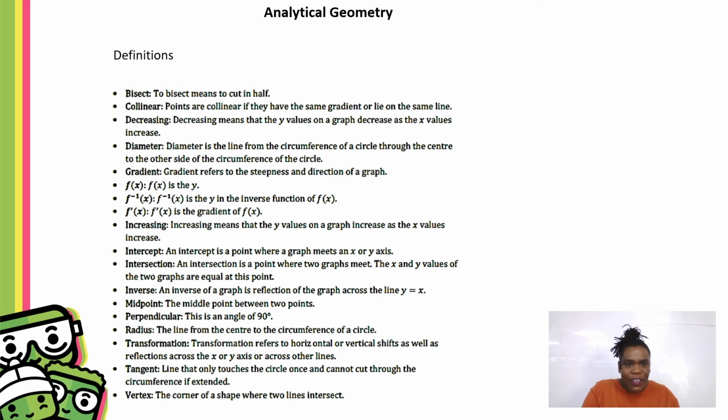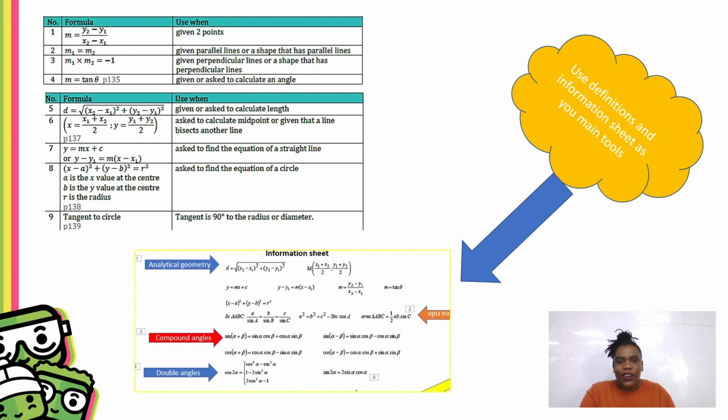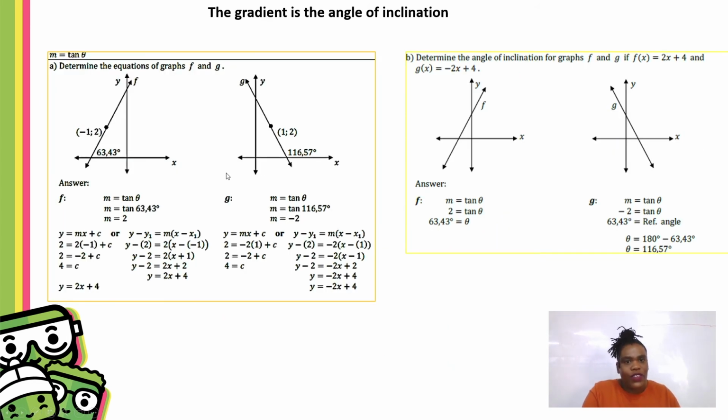Use these definitions with your formula sheet to figure out what you need to do for a specific question. And as I said, your formula sheet is structured such that the formulas for the first question in paper 1 are going to be in the first section, or the first half, of your formula sheet. And know when to use each formula. Look for the keywords so that you know when to use them. And then most importantly, the angle of inclination.